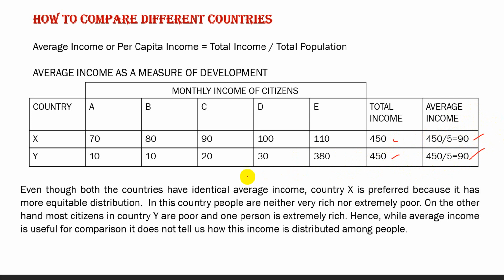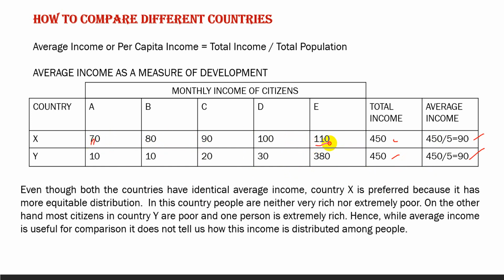Now the question is, will you be equally happy to live in both these countries? Which country's citizenship do you want, X or Y? Both the countries have identical average income, but country X is preferred because it has a more equitable distribution. The minimum is 70 and the maximum is 110.